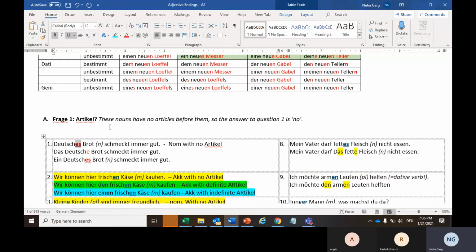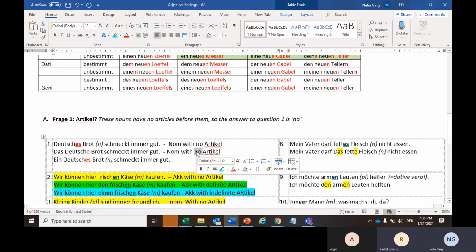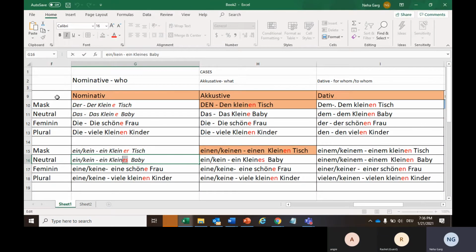Is it being clear in your head, or is it creating a lot of confusion for now? It's okay now. Maybe we will forget again. Yes. So that's why I was saying, if you are familiar with this particular table, like how the articles behave in the bestimmt article case or unbestimmt article case, then adding adjective endings will be pretty simple.